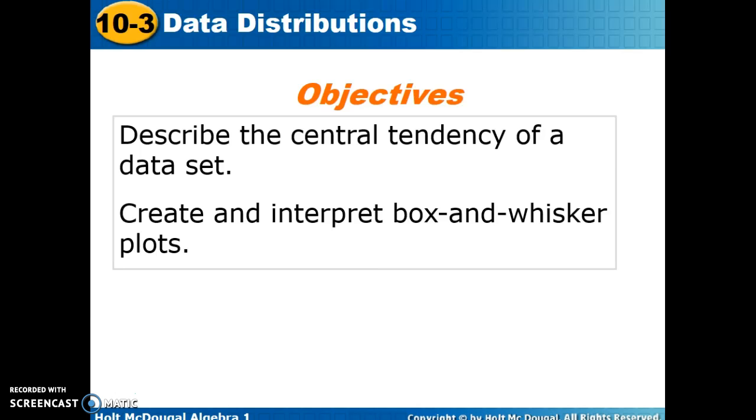So the joke of the day: why would you use the median to describe an average politician? Answer: because he or she is middle of the road.